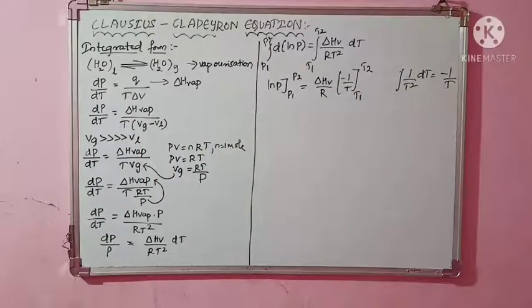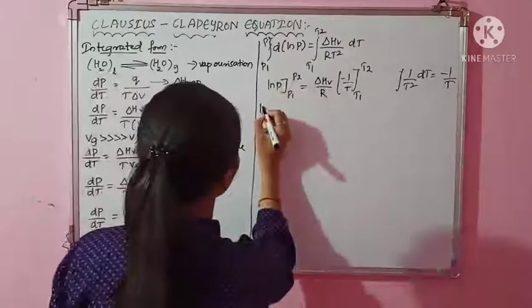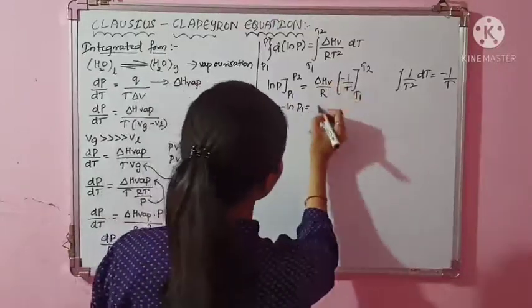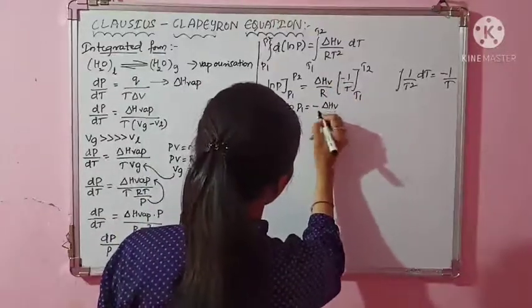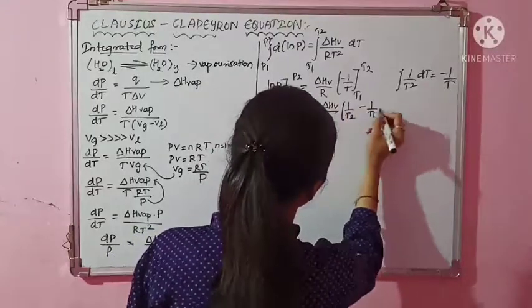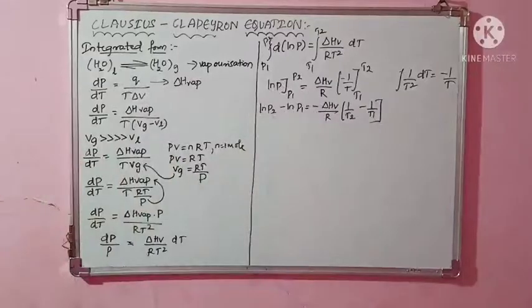Now what you have to do? You have to substitute the limits. Remember always first the upper limit you have to put and then the lower limit. So here the upper limit is P2. ln of P2 minus ln of P1 is equal to this minus, I will bring it outside. It will be minus delta HV upon R into 1 upon T2 minus 1 upon T1. Clear? This is what you have.